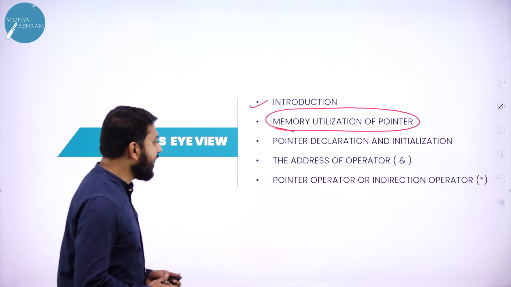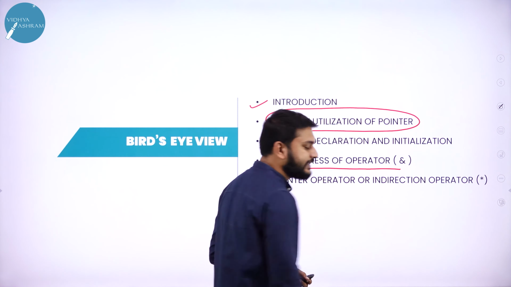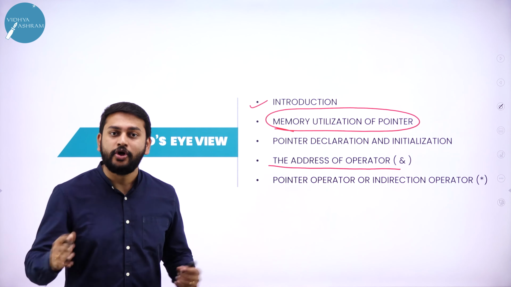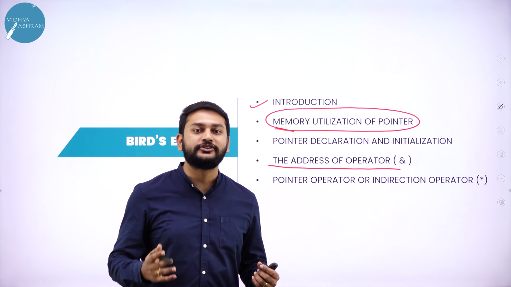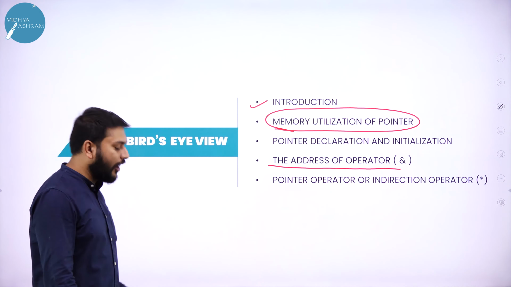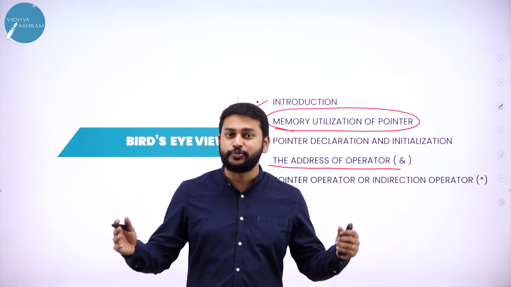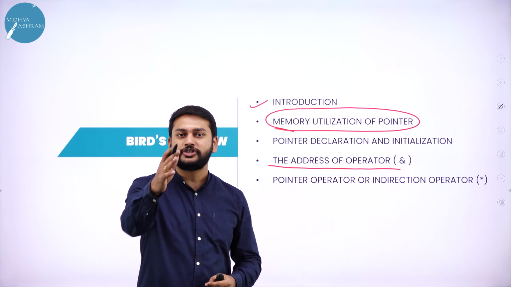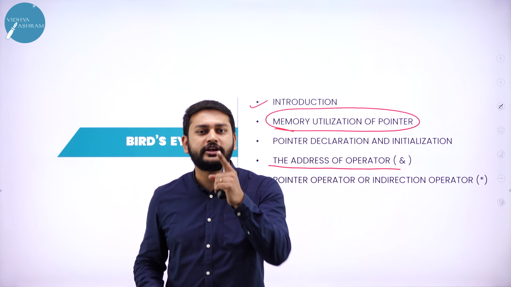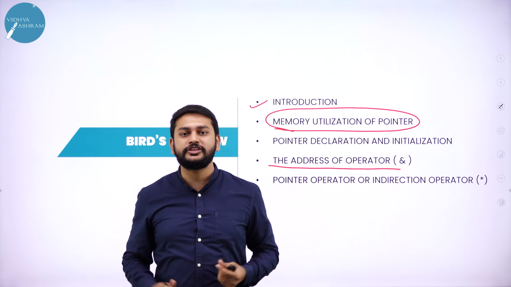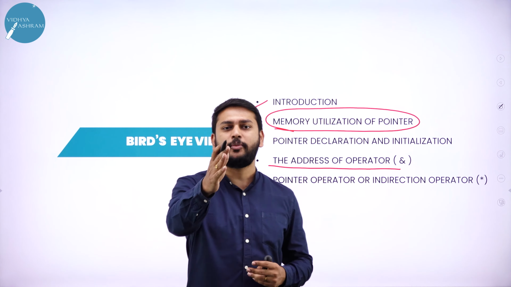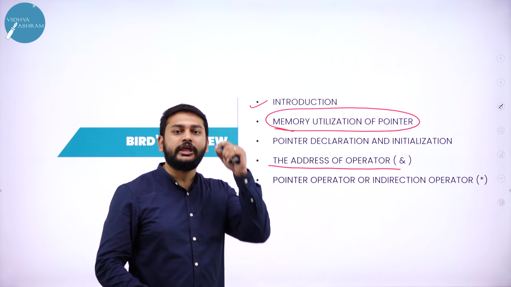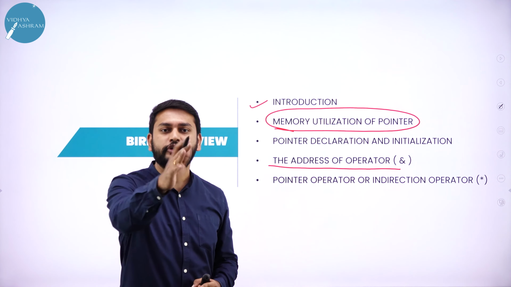What is the next one that I have? The address of a pointer, that is the ampersand operator. I will discuss what exactly this ampersand operator does with respect to pointers in this topic. And also I will discuss the indirection operator, that is the pointer operator. These are the basic topics with respect to pointers. If you just stay tuned with my class for 10 to 15 minutes, I'll not take much time of yours. Dear students, the concept will be in your pocket. That is what I promise all of you. You don't have to read this topic again.